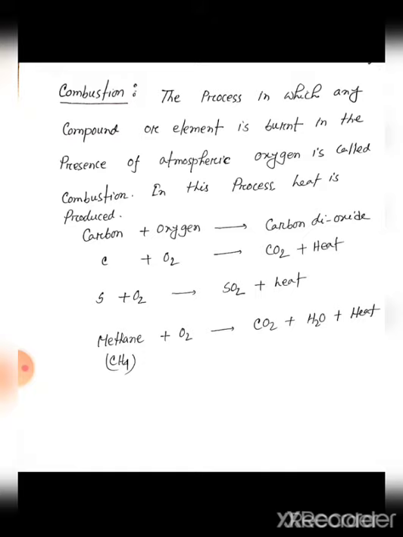If we combust a hydrocarbon we will get carbon dioxide, water and heat. Here methane is a hydrocarbon, so if we combust methane it will produce carbon dioxide, water and heat.